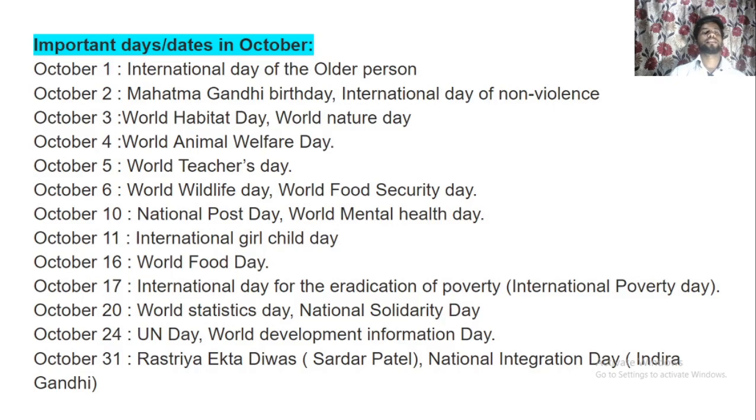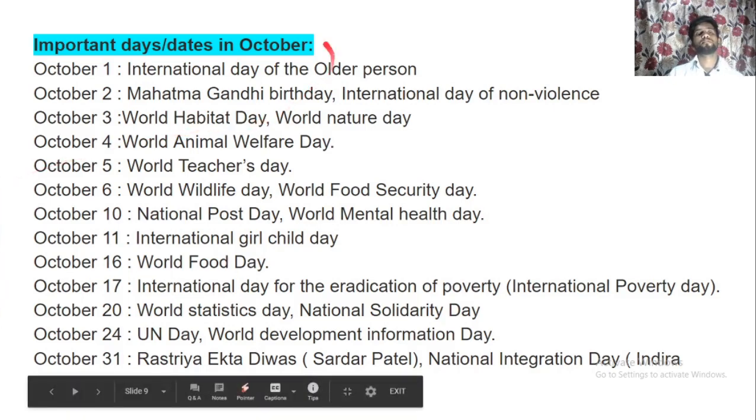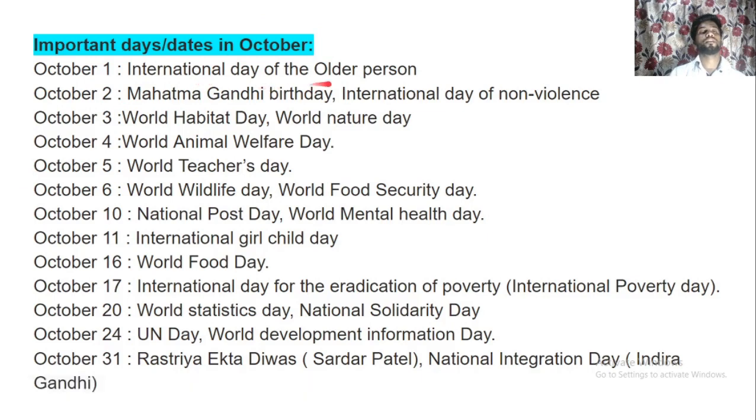Now, next slide, that is important dates and days in the month of October. So 1st October is known for International Day of Older Persons, and 2nd October is known for Mahatma Gandhi's birthday, that is International Day of Non-Violence, and 3rd October is known for World Habitat Day. World Nature Day is also known as World Nature Day.